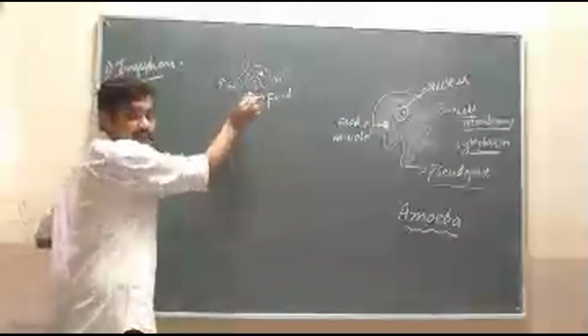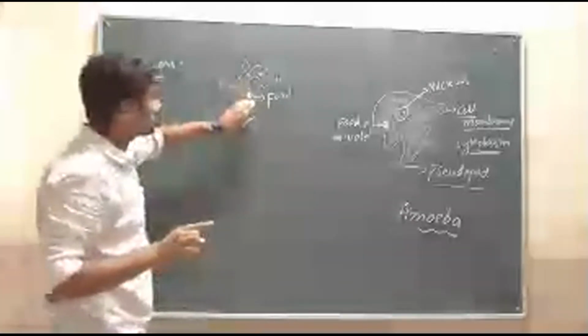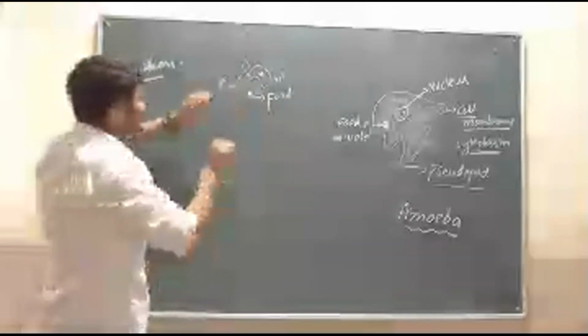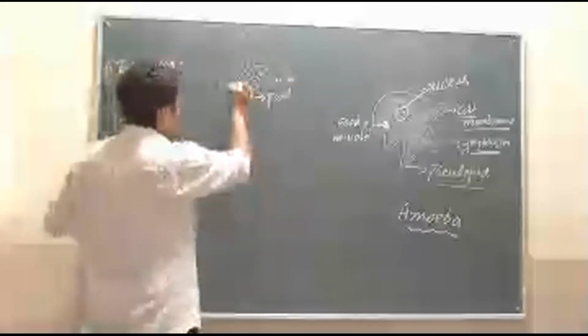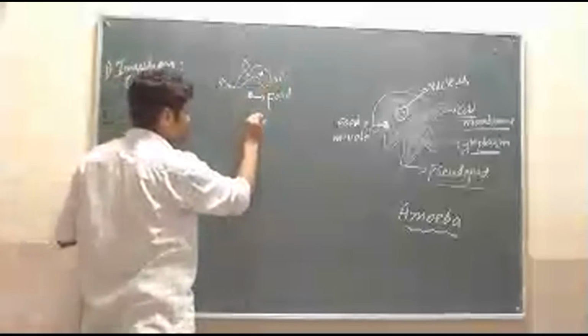The food item is here. While moving, the amoeba comes to know that here is the food. See, with the help of the pseudopods it encircles. Actually, these pseudopods encircle the food item.